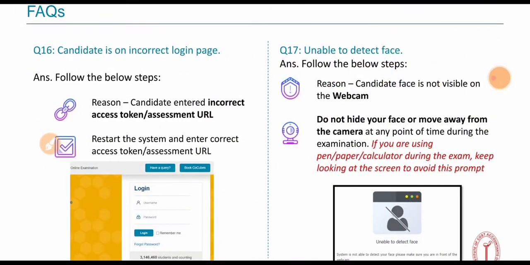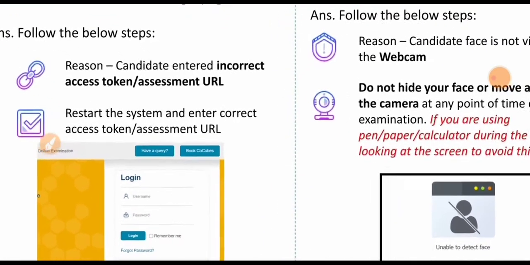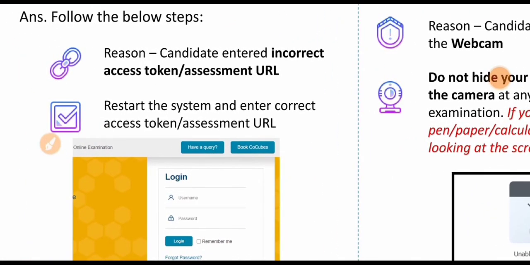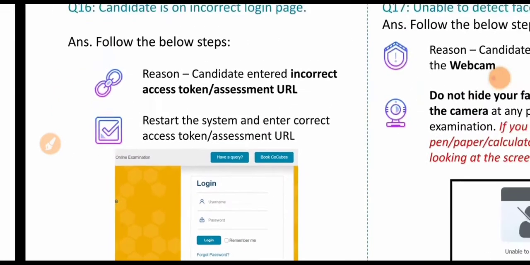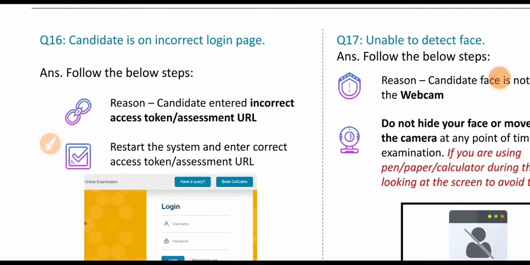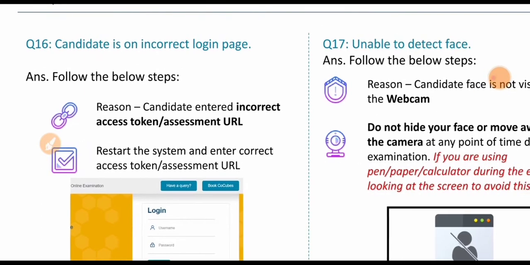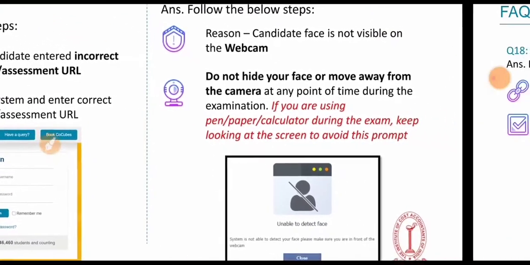Question number 16: the candidate is on an incorrect login page. Follow the below steps. Reason: the candidate is in an incorrect access tool. Restart the system and the online exam; this is the query. Restart from the incorrect login page. Reason: the candidate should enter the login with the correct access and details. So this is the reason.